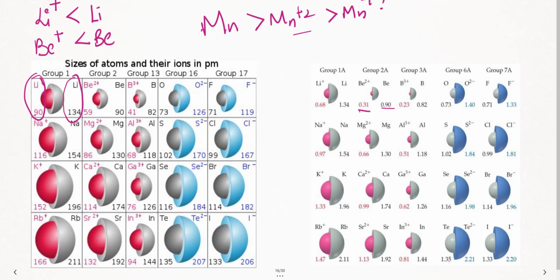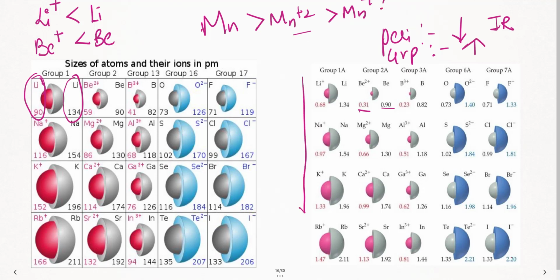If I have to speak about the ionic radii trend in a period, you can note it. In a period, it decreases. Ionic radii in a period decreases. If I have to take in a group, it increases. Let us see whether it is correct. From top to bottom, when I am coming down, just see here, 0.68, 0.97, 1.33, 1.47. So in a period, here, 0.68, 0.23, 1.40, 1.33. So here in a period it decreases, in a group it increases. So that is what you need to remember.